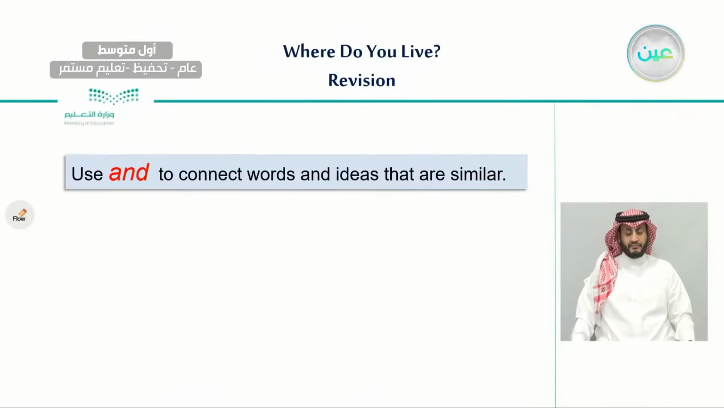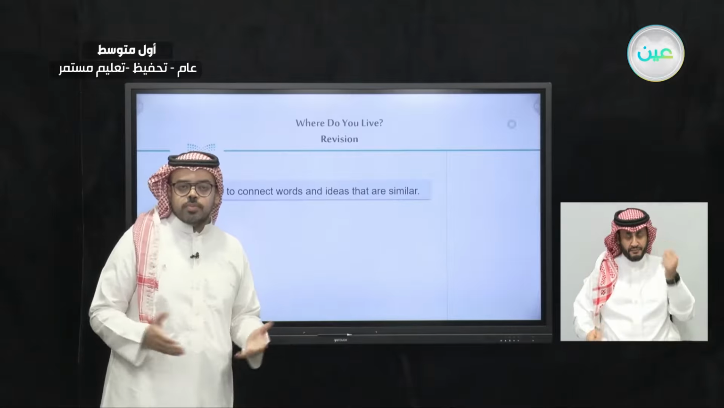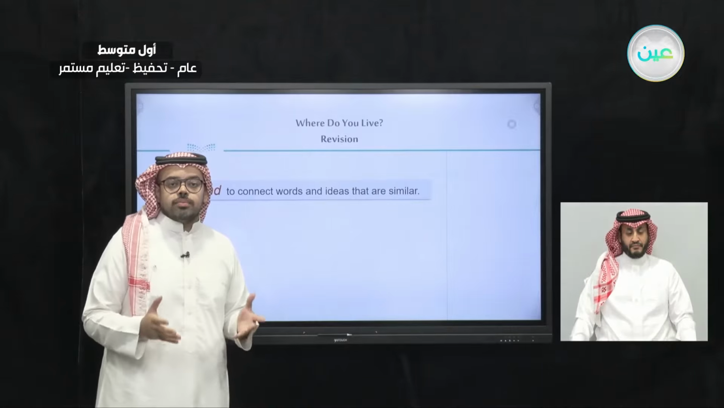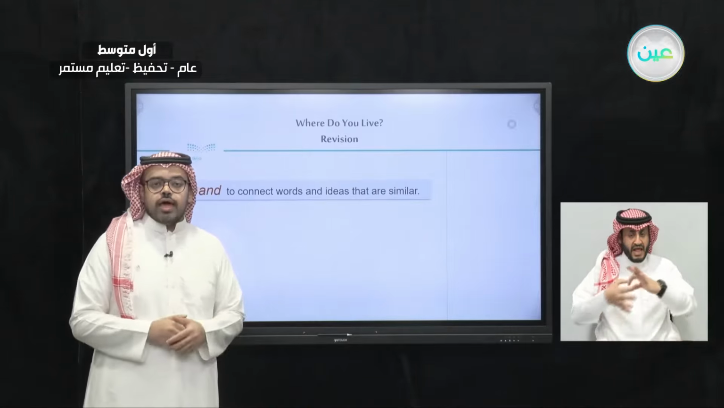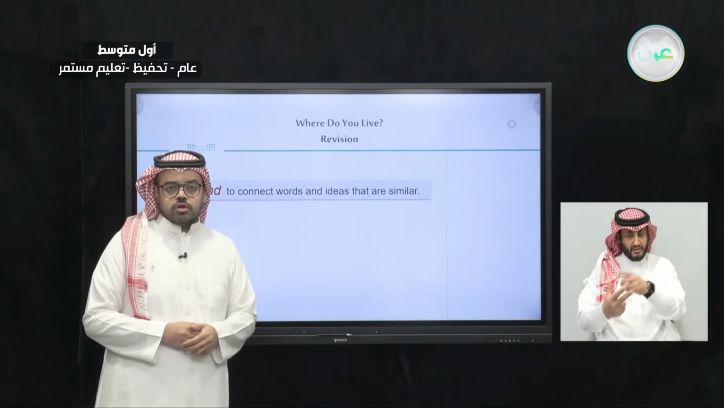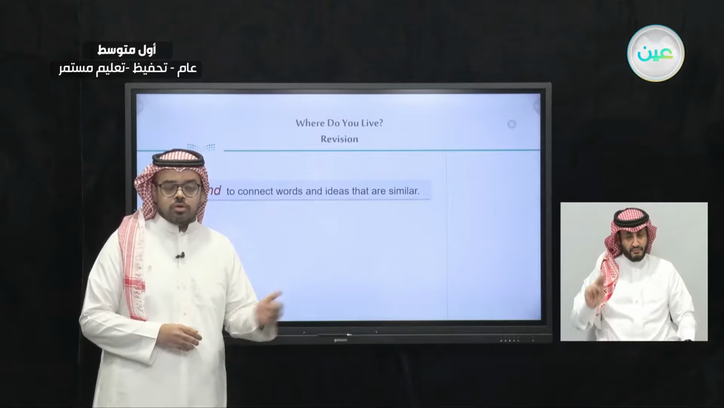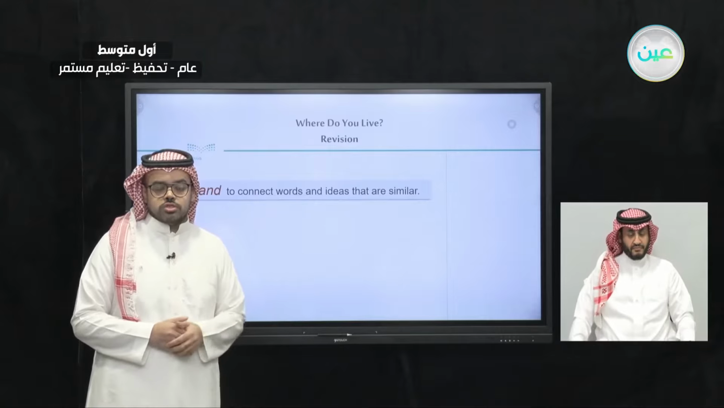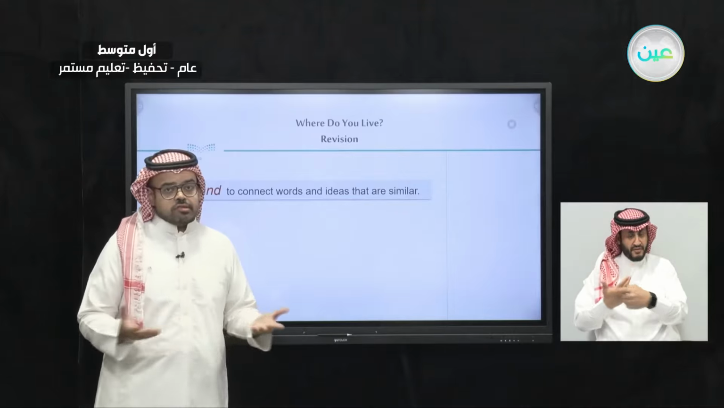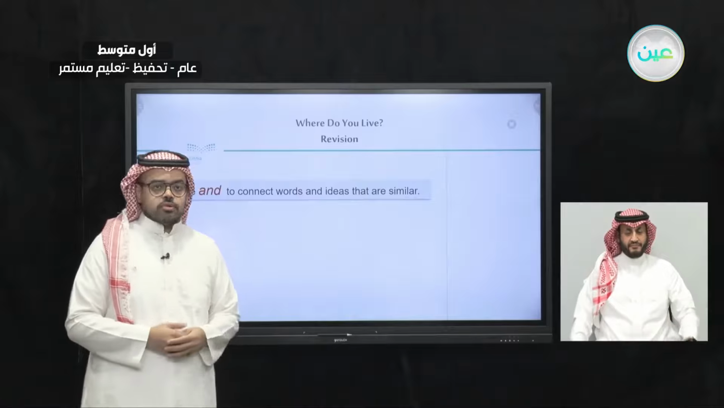Just before we start, a quick reminder of our last lesson. If you remember, in our last lesson, we talked about the conjunction words. And we said that we have 3 types of conjunctions: and, but, and or. These 3 conjunctions, we used them in the last lesson and we gave some examples. Let's remind ourselves with those examples.